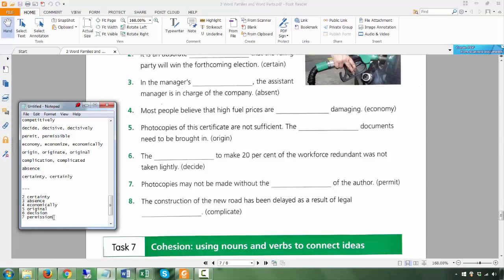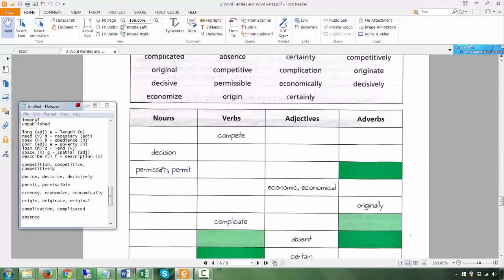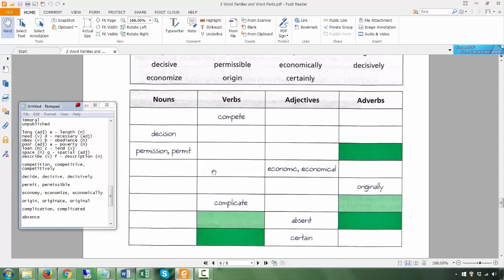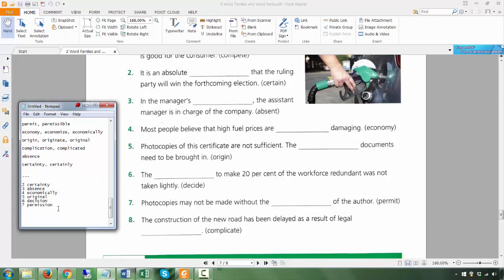So the noun is also permission. Remember, permit could be a verb and it could be a noun. Okay, permit here is also the verb and a noun, but here we're using the idea in the noun, the permission.